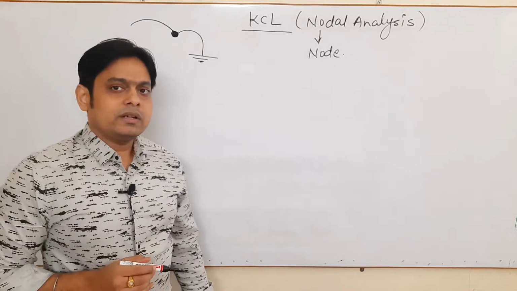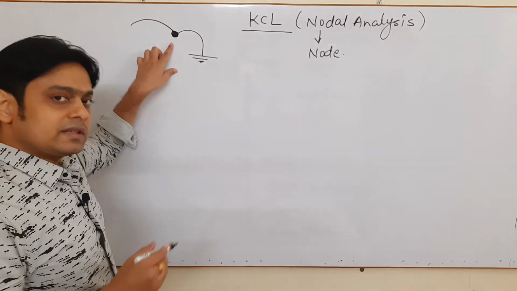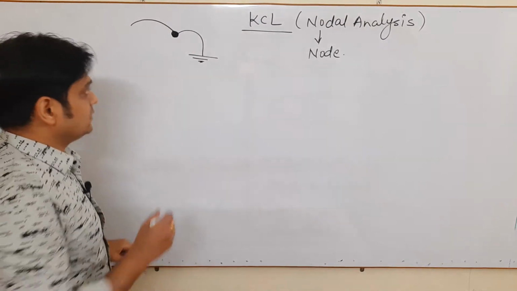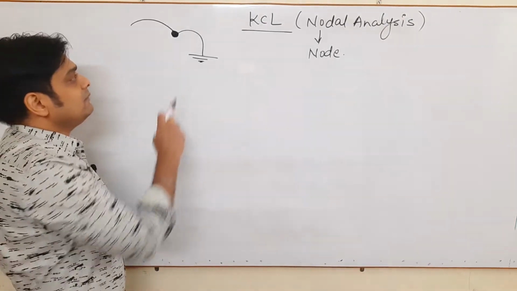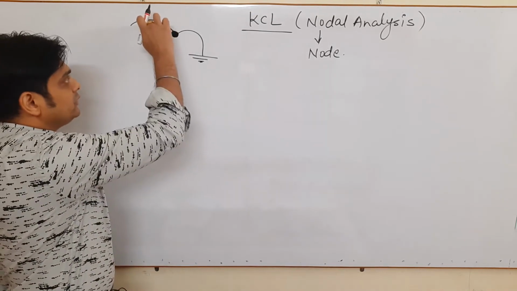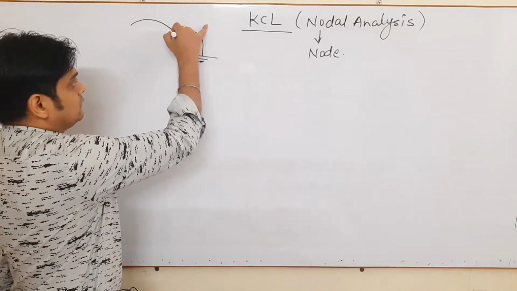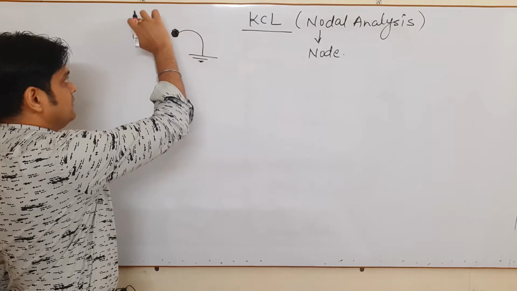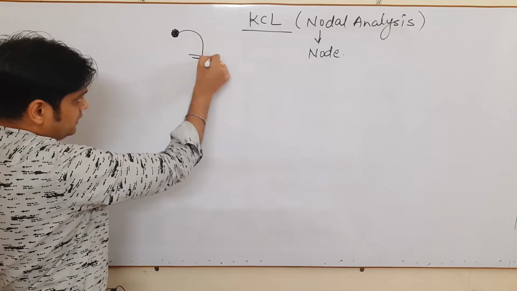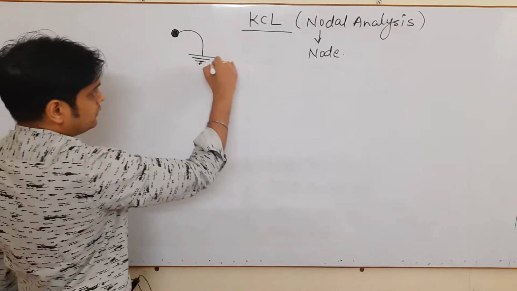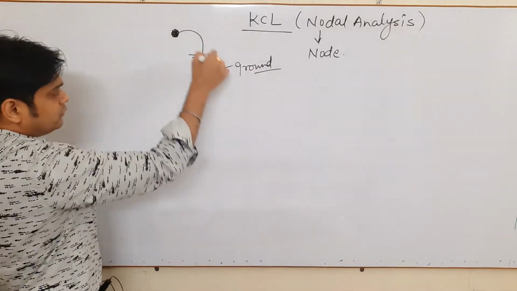This we will see in our network topology session, which is our last session. Here we will discuss all the concepts of branches, nodes, and a lot of specific terms. But for the time being, just remember, when more than two branches connect to a point, that point is known as a node. This node is now connected with a branch to here. This is known as ground. So this is a node, this is a ground.